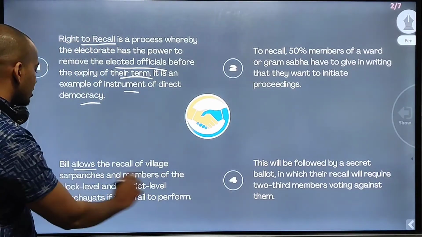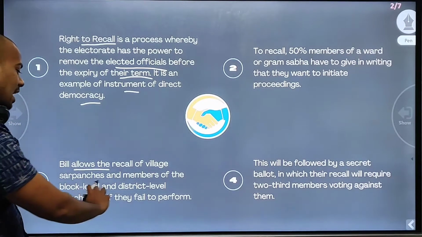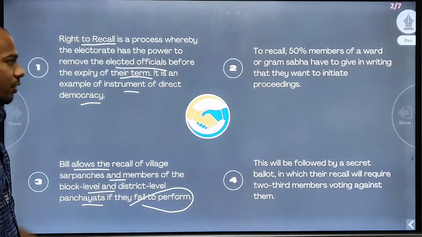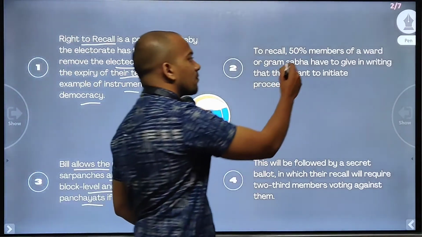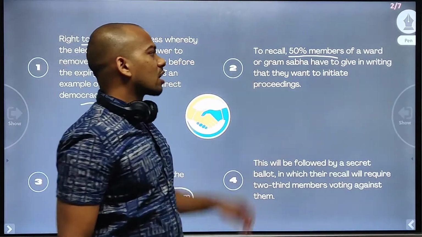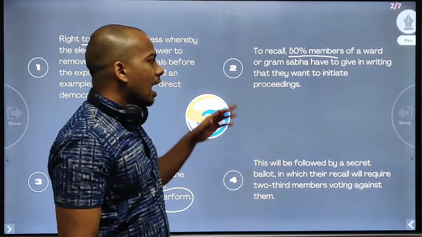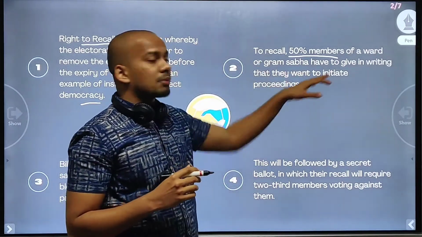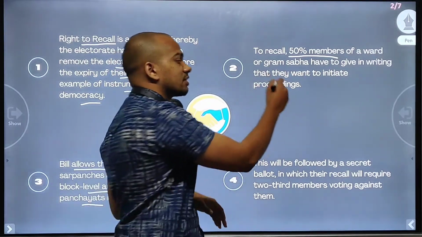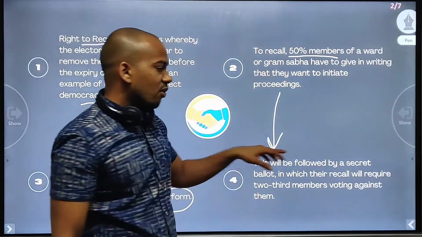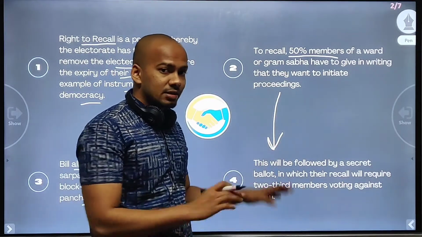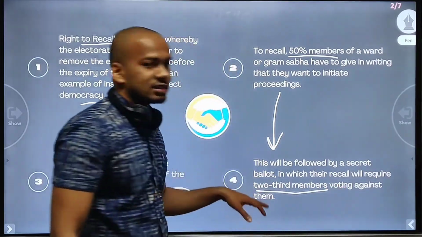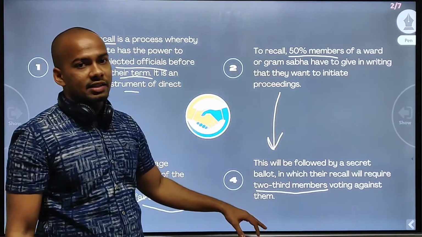The bill allows the recall of village sarpanchas and members of the block level and district level panchayats if they fail to perform. But in order to recall, firstly 50% of the members of a ward or Gram Sabha have to give in writing that they want to initiate the proceedings. Only after that is accepted will it be followed by a secret ballot, in which 2/3 of the members should vote against them. Only if these two criteria are fulfilled.